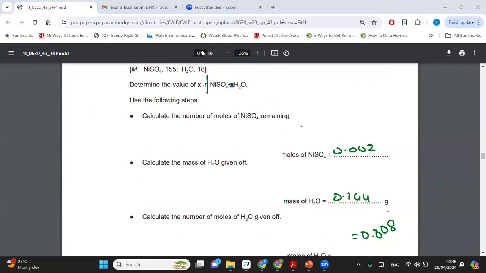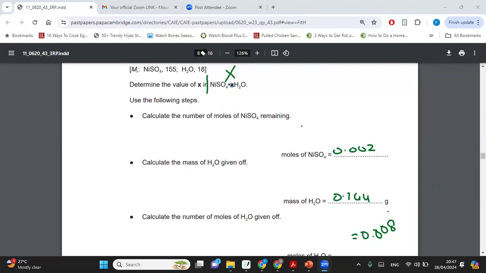We have 1 nickel sulfate. Is there any number written next to nickel sulfate? No, we have 1 nickel sulfate. But is there a number written next to H2O? Yes, X. So 1 nickel sulfate and XH2O. Yes, dear, you're correct. So we will take out the mole ratio just like I taught you, right?